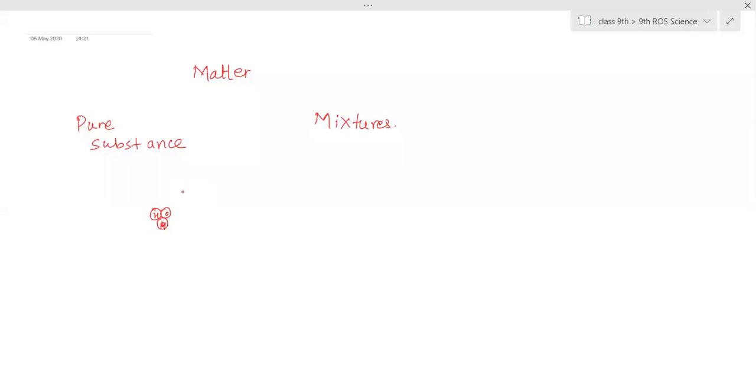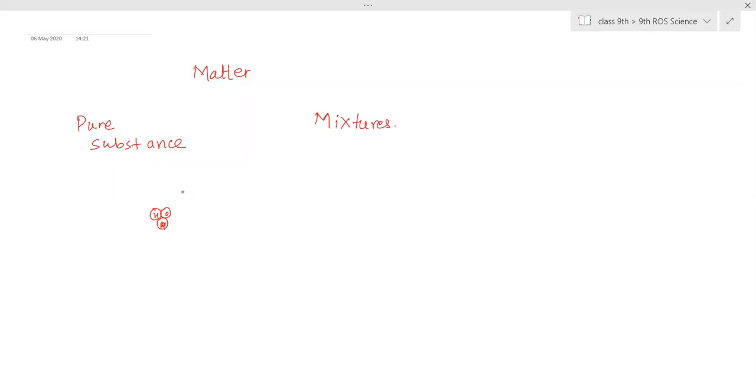Take any source of oxygen, obtain it in the laboratory by any reaction, or purify air and take out the oxygen. The oxygen gas you have taken will always show only oxygen atoms inside it. We will not get anything other than oxygen atoms there. Therefore, it is a pure substance.